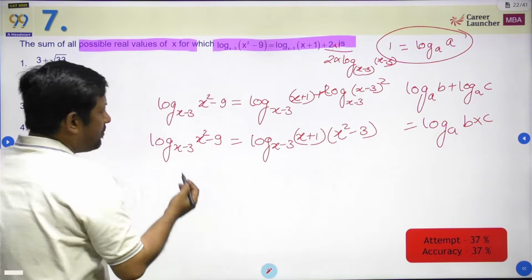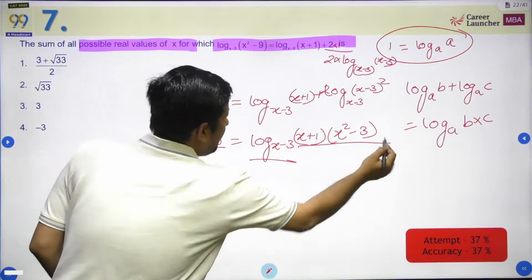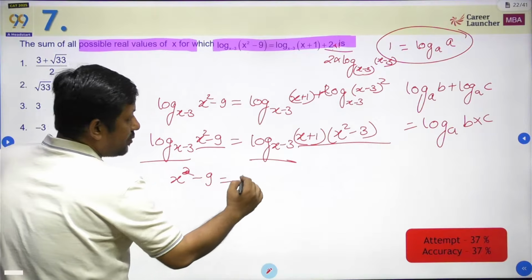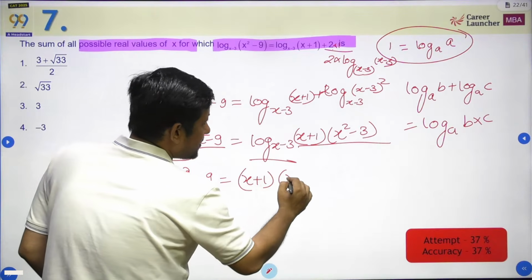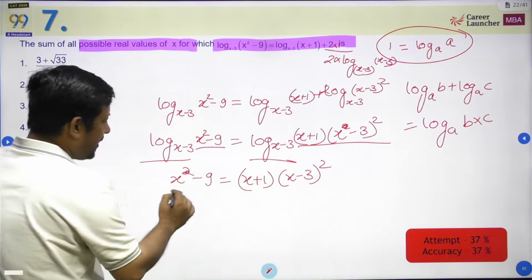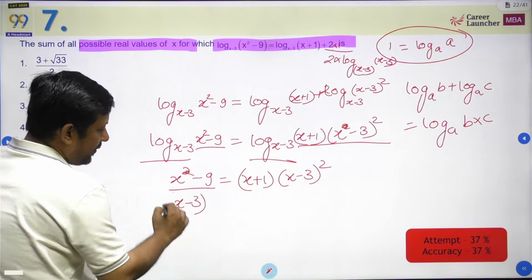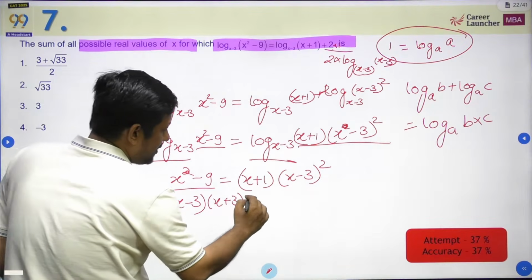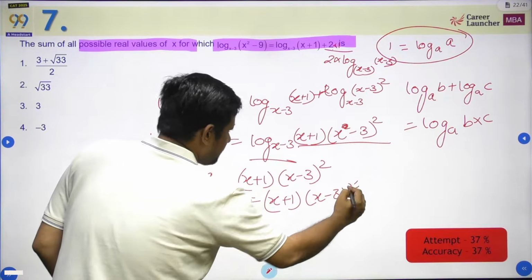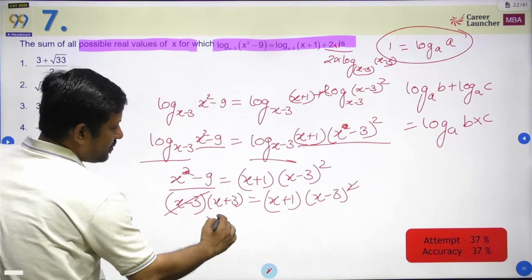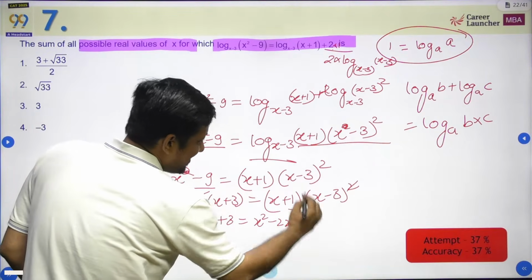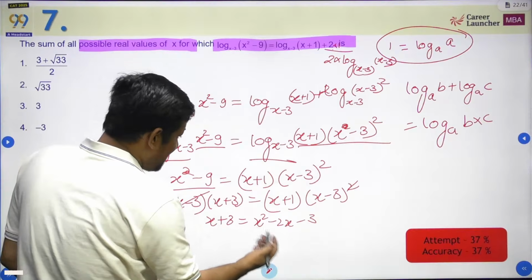Now the base is the same, which means this value must be equal to this value. So I am going to say x square minus 9 is equal to x plus 1 into x minus 3, sorry, it is not this, x minus 3 whole square. Now it can be said as x minus 3 into x plus 3, and that is equal to x plus 1 into x minus 3 whole square. This cancels out, x plus 3 is equal to x square minus 2x minus 3, and this is what we are going to get.